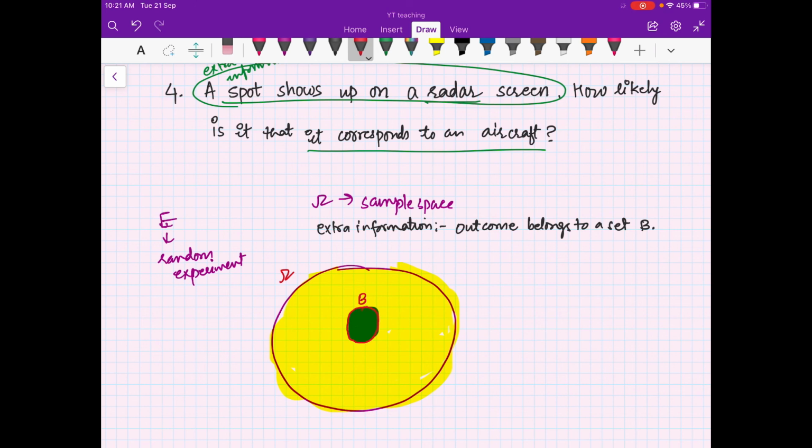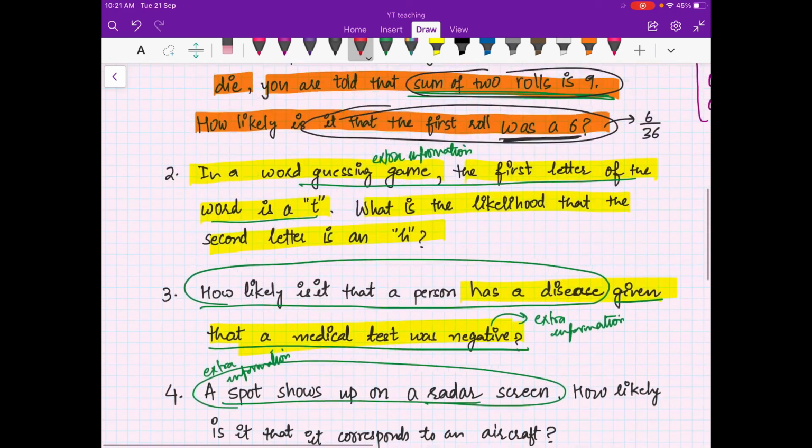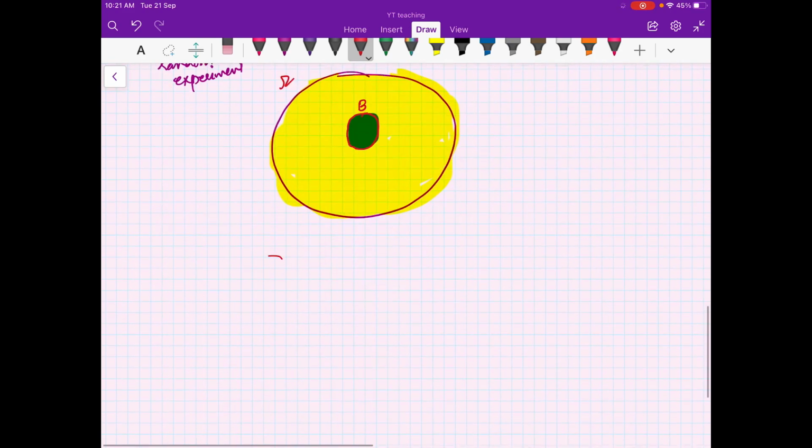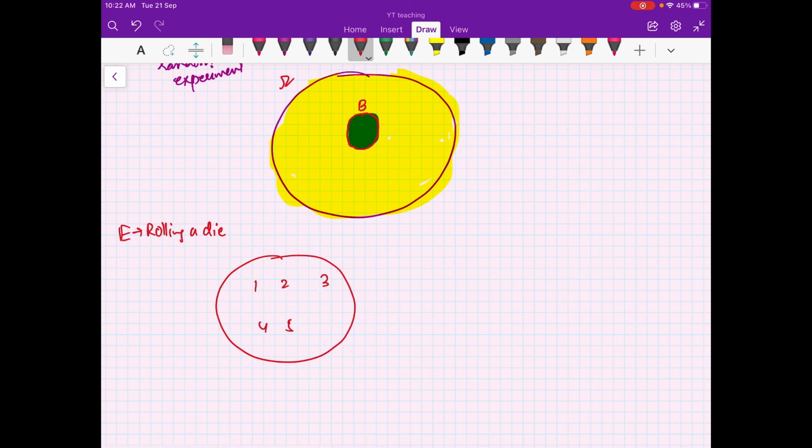Okay, for example, if we look at this case, your experiment is rolling a die. So your sample space is 1 2 3 4 5 6, and then I tell you that the outcome is an even number, so this is my B. So this was my sample space and this is my B. Is that okay?